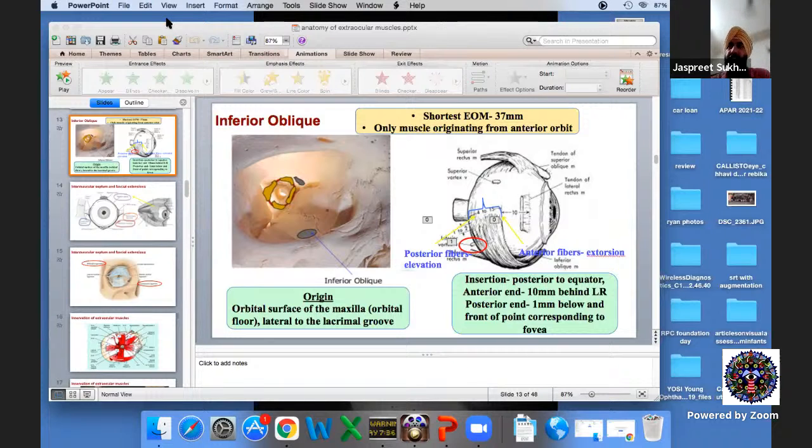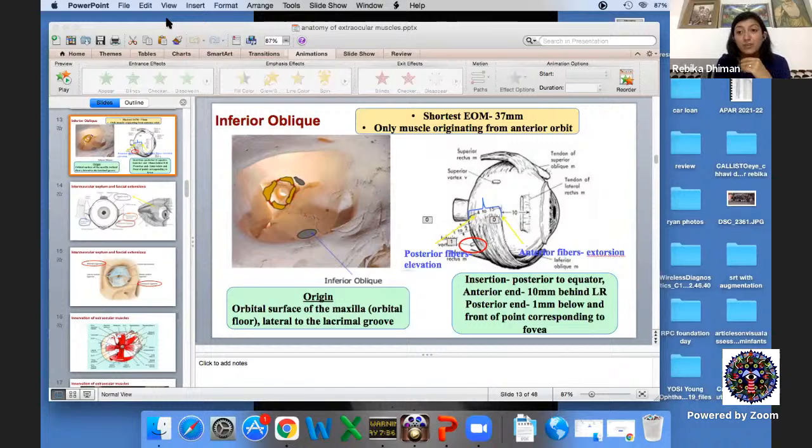But if you think of doing a 3 muscle surgery, or a full muscle transposition with a recession of one muscle, it's best to avoid them, and more so in the older age group. I have done it in younger age groups and did not have any problems, but if possible, one should avoid these things. And maybe I can add. Oh, sorry, sir. Yes, please.